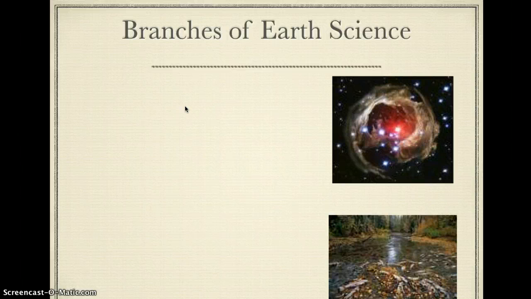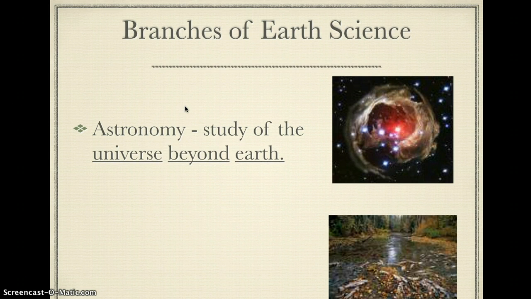We've got a couple other pictures here. This first top picture is what we call a nebula, and that has to do with space. And so our next type of science is called astronomy. This is the study of the universe outside or beyond Earth, and that's what we are referring to with astronomy. Anything outside of Earth. Now, obviously, Earth is included in the universe, but we are looking at things beyond that.